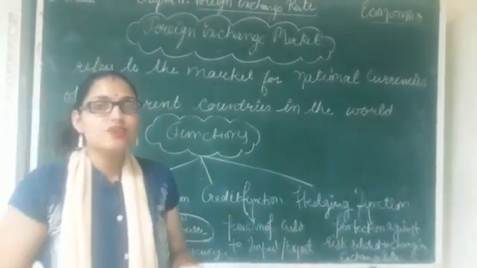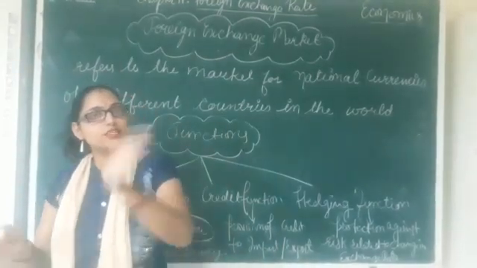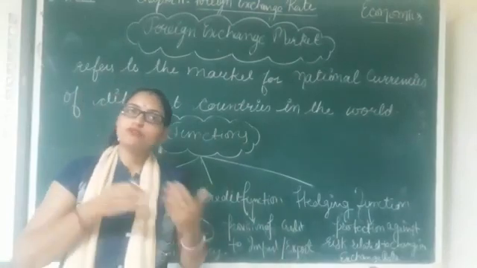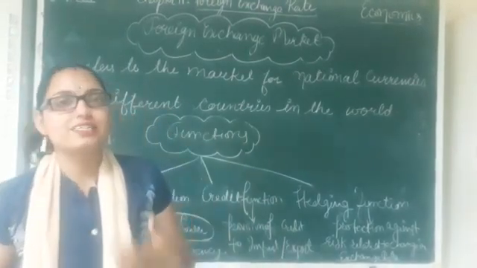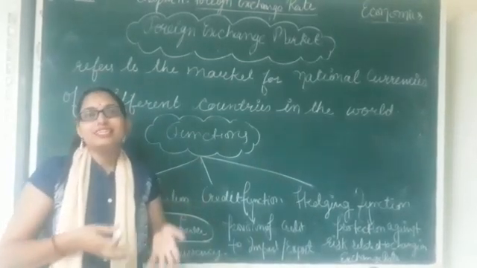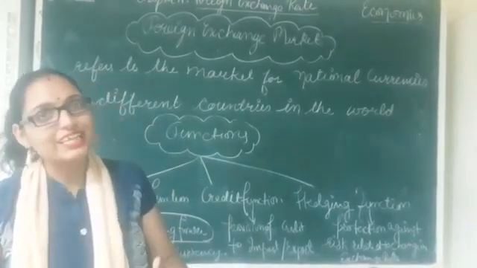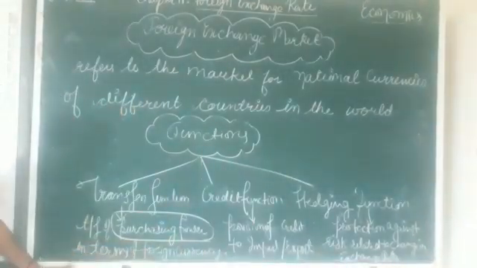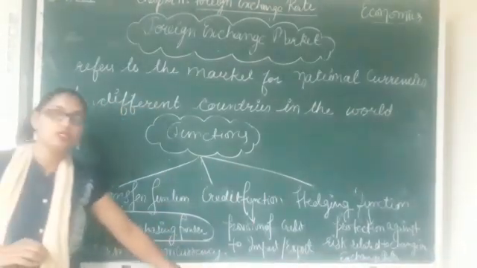Clear? So in this way, by exchanging one currency in terms of another, or by converting one currency in terms of another currency, we are transferring the purchasing power so that that particular country's people can purchase goods in another country. Clear? So that is the transfer function, meaning transfer of purchasing power in terms of foreign currency.